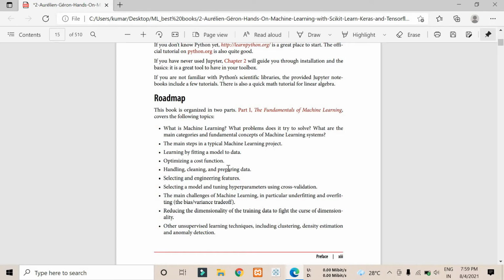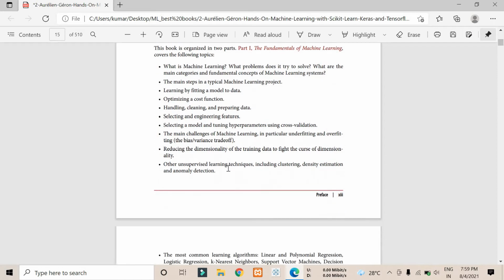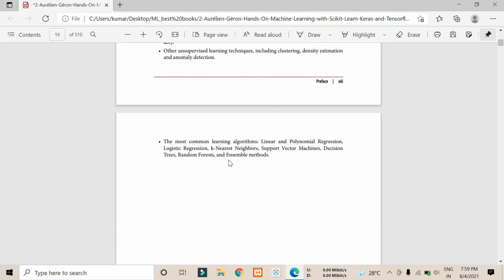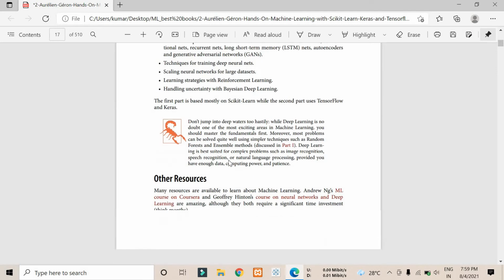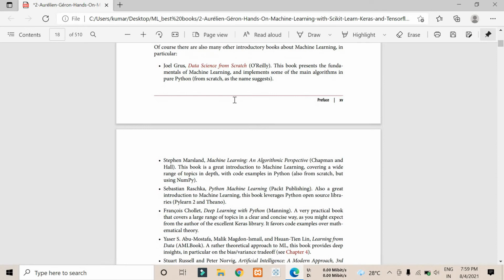In the roadmap they have shown that they will start with fundamentals, and then learn hands-on cleaning, data preparation, selecting, feature engineering, what hyperparameter tuning is, underfitting, overfitting and all the algorithms. They have also given other sources, like books or Coursera courses, if you want to learn more data science from scratch.